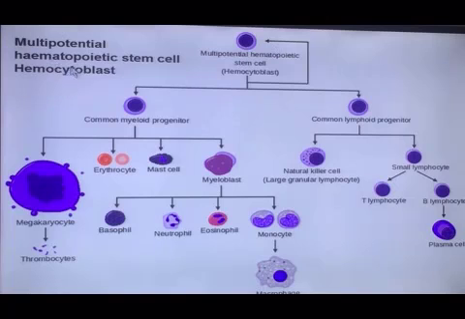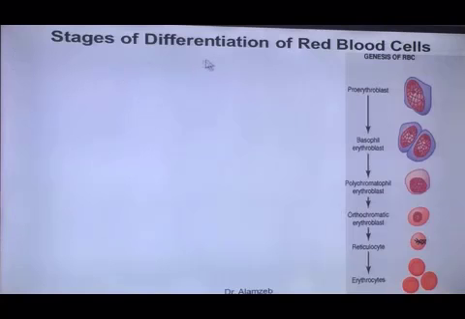Multipotential haematopoietic stem cell or hemocytoblast. This cell is present in the bone marrow and it is responsible for the production of all types of cells. Stages of differentiation of red blood cell. How does differentiation of red blood cells occur?